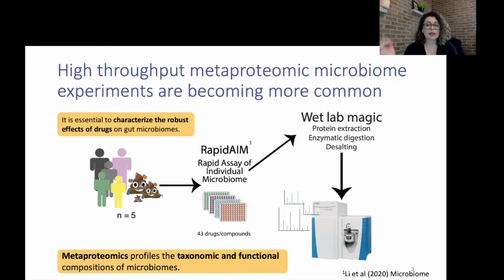Metaproteomics, the study of proteins from multiple species, can be used to profile both the taxonomic and functional compositions of microbiomes. And our lab recently published RAPIDAME, an assay for large-scale studies of the microbiome. As proof of concept and as an example of large-scale gut microbiome studies, the lead author of this study, Dr. Luoyan Li, looked at the effects of 43 different drugs on 5 microbiomes. This is a total of 215 different samples, and this doesn't even consider replicates.